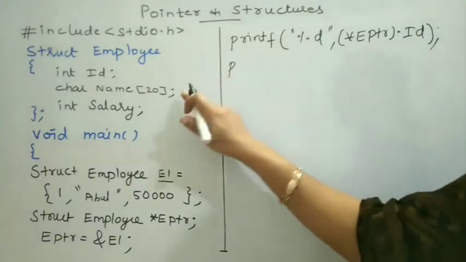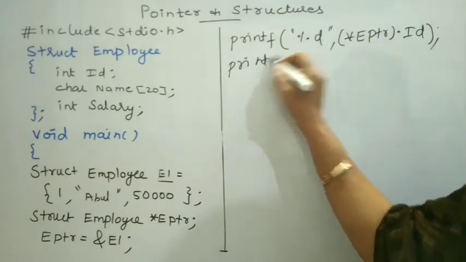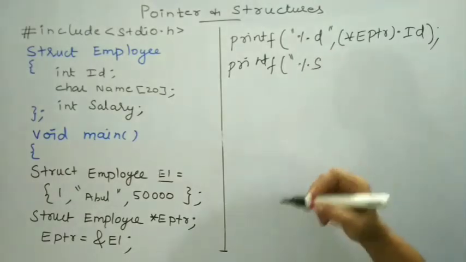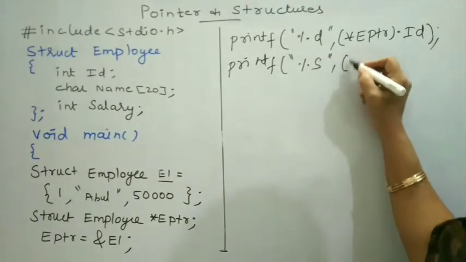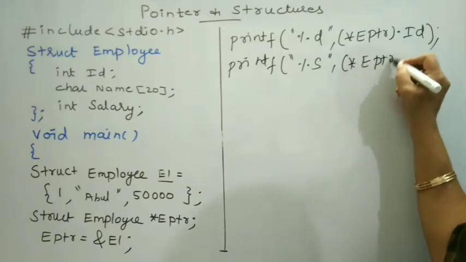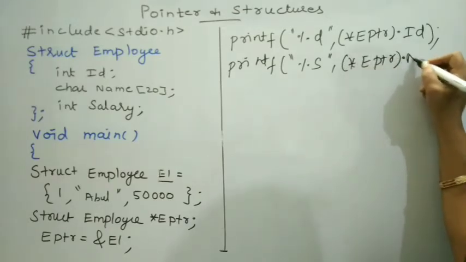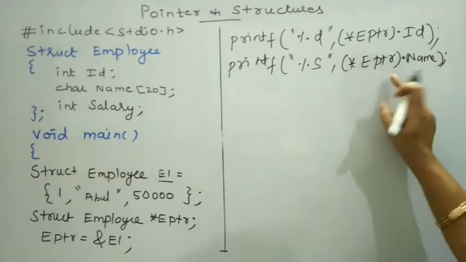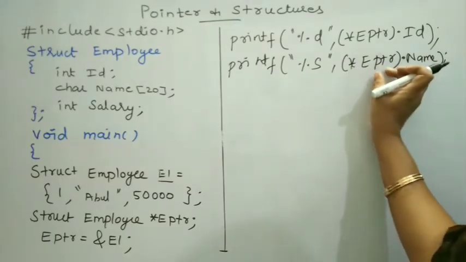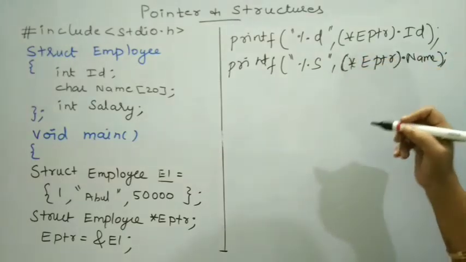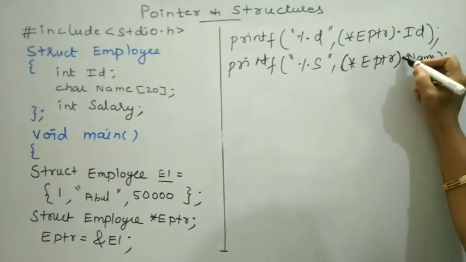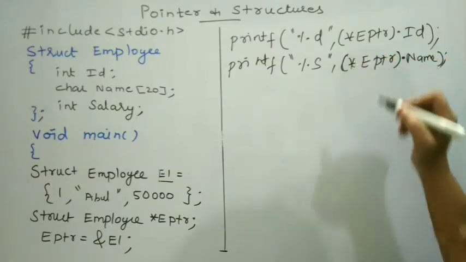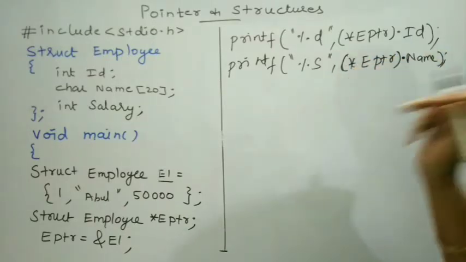And then if I want to print the value of the second data member, that is name, using this printf statement, control string will be %s, since it is a string value. And then *EPTR.name. When we combine this indirection operator and dot operator, around this indirection operator and pointer variable, we need to use a parenthesis. Why is it so? Since this dot operator has higher precedence over this indirection operator, we need to put a parenthesis around this indirection operator and the pointer variable.